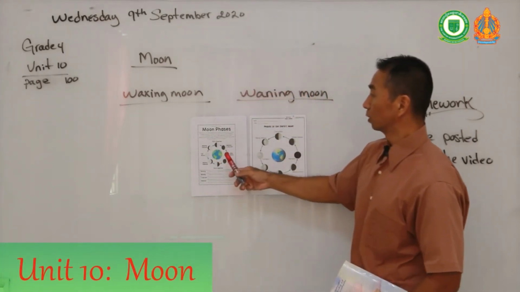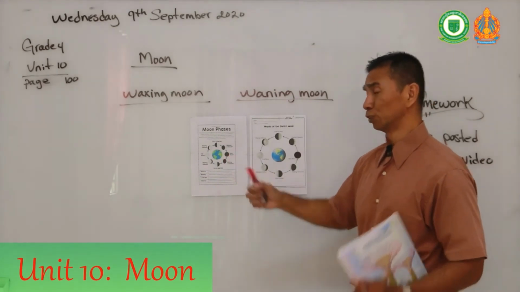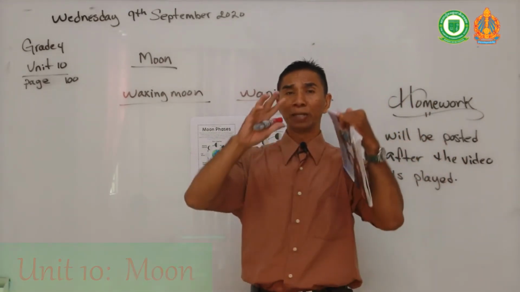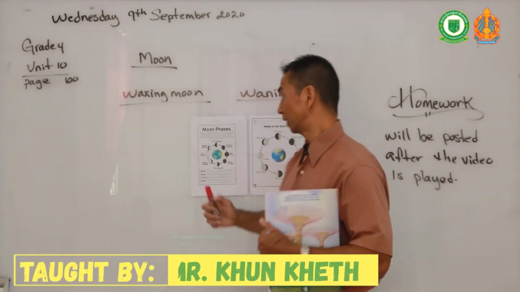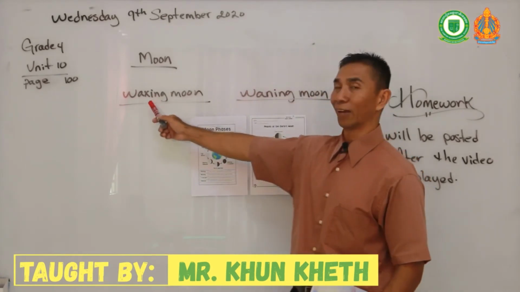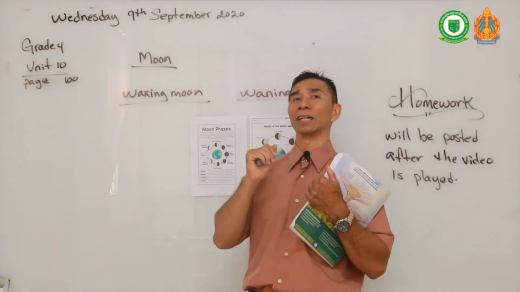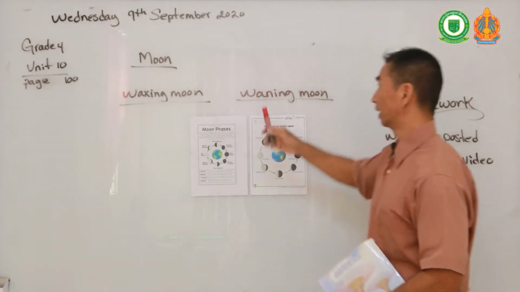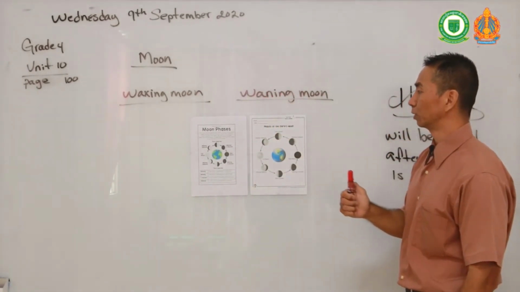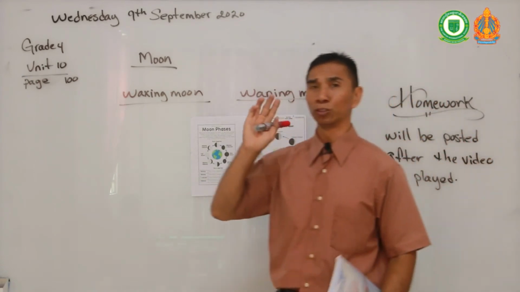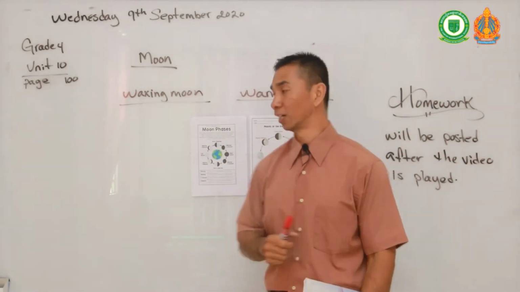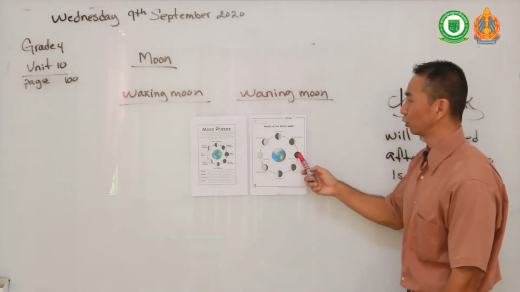Again, the new moon. When the moon appears to be really big and really huge, that is the beginning of the waxing moon. And when you look up at night and see a small moon up in the sky, that is the beginning of the waning moon. The waning moon is when the moon starts its rotation over again and starts with the new moon.